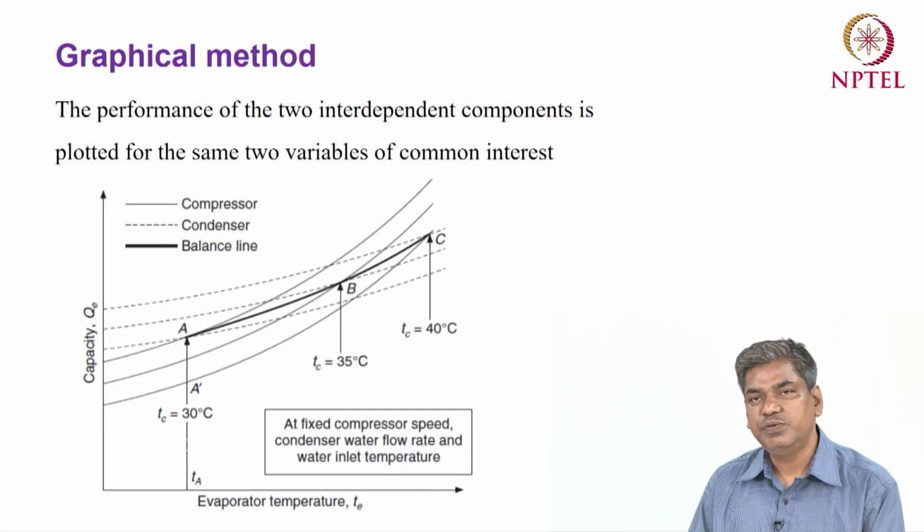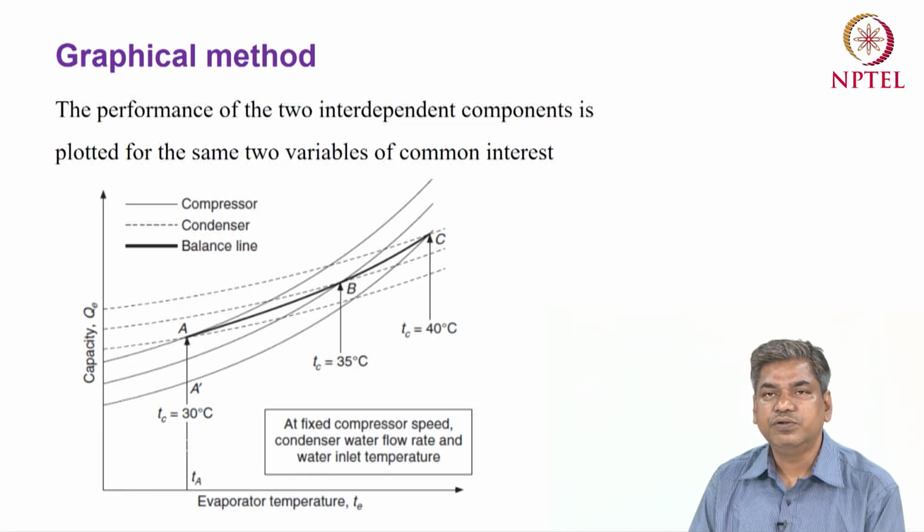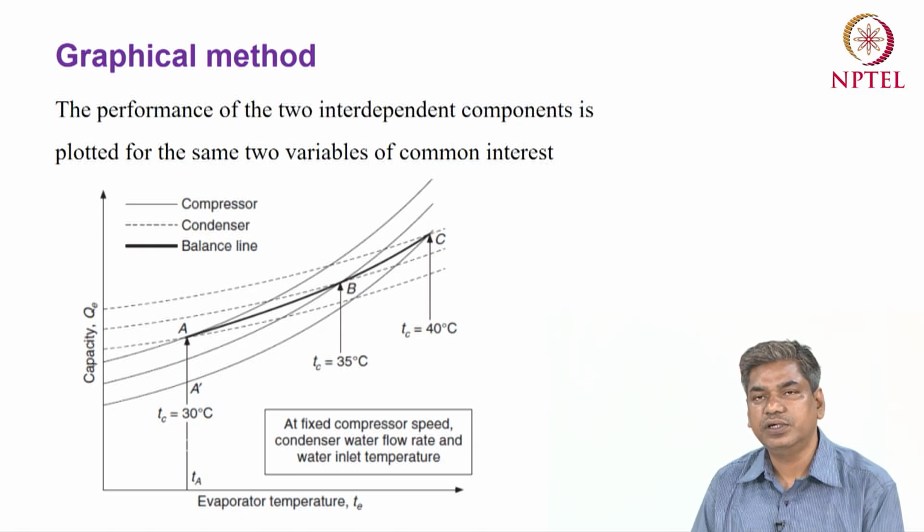So similarly, if you evaluate the mass flow rate to the condenser, and based on that mass flow rate you evaluate the capacity, and if you draw the capacity versus the evaporator temperature for the different condenser temperatures, then those are represented in this figure by the dotted lines.